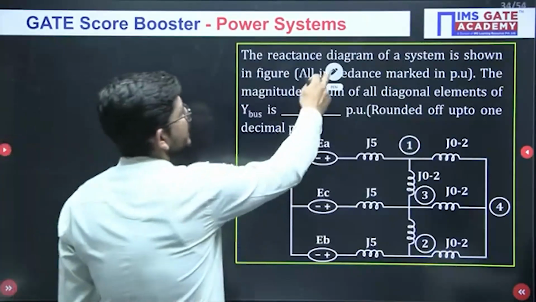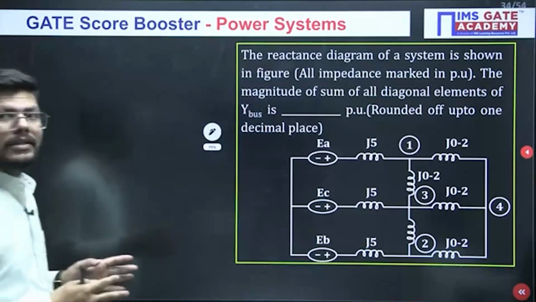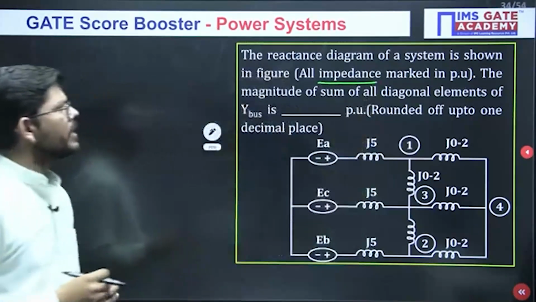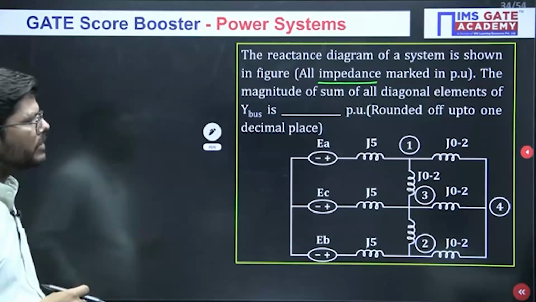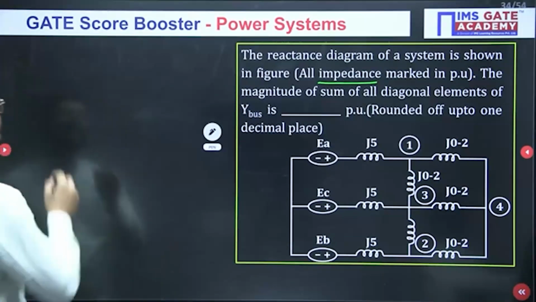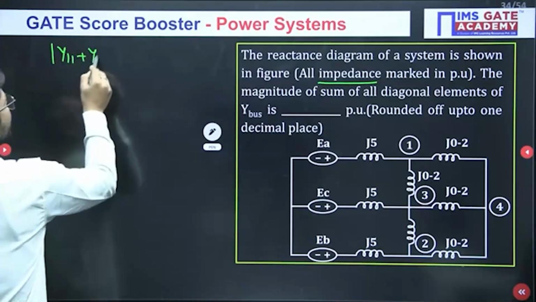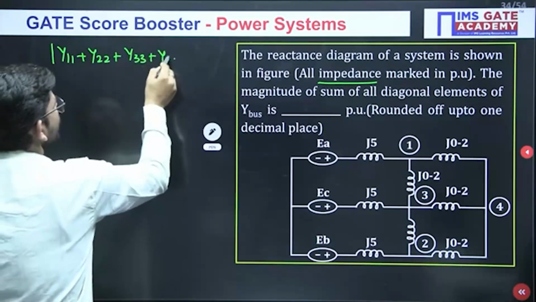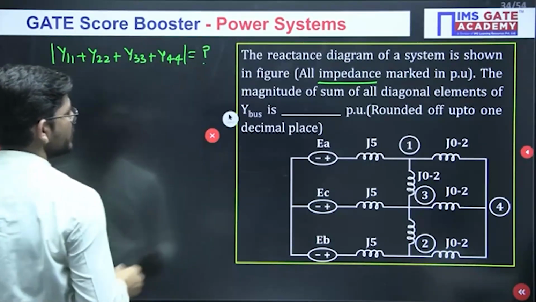Okay, now moving towards the next question, just see this one. The reactance diagram of a power system is shown in the figure. All impedances are marked in per unit, all the values are impedance. We have to calculate the magnitude of sum of all diagonal elements. How many buses do we have? 1, 2, 3, 4. Okay, your time starts now.